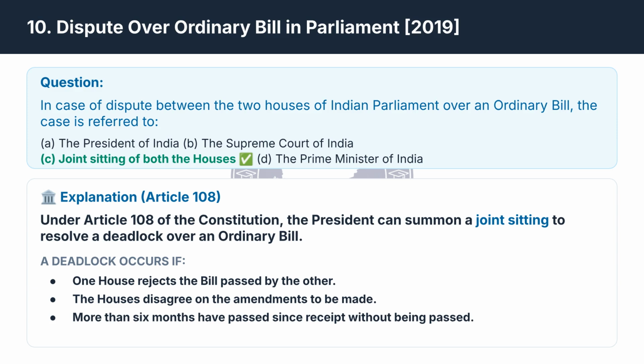In case of a dispute between the two houses of the Indian Parliament over an ordinary bill, the matter is referred to a joint sitting of both houses. The correct answer is C. Under Article 108, the President can summon a joint sitting to resolve a deadlock on an ordinary bill. A deadlock occurs if one house rejects the bill, the houses disagree on amendments, or more than 6 months pass without the bill being passed.